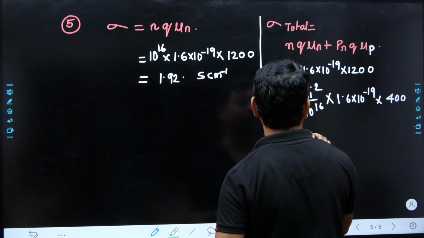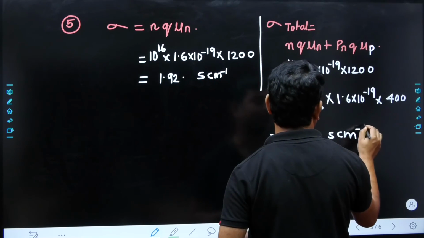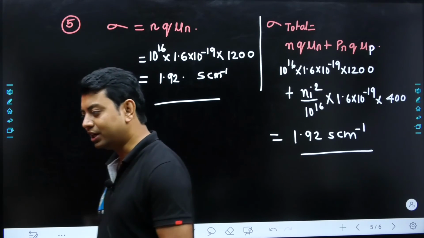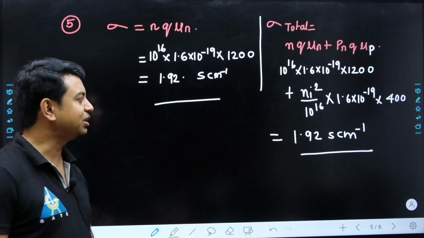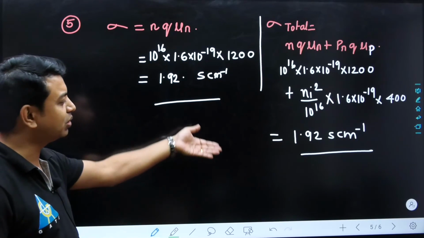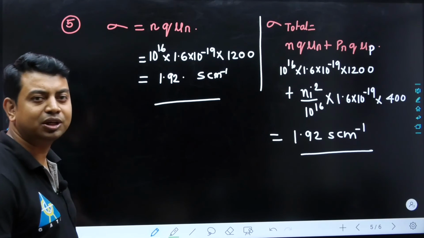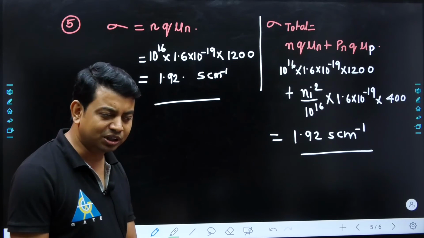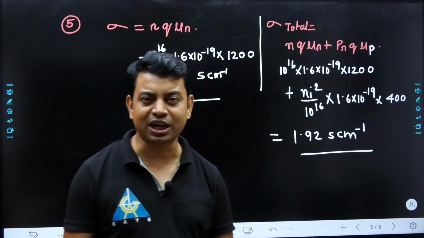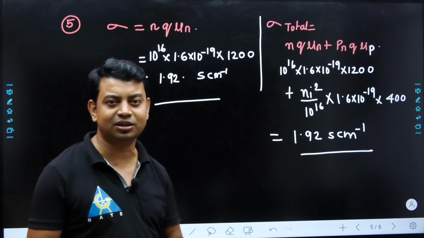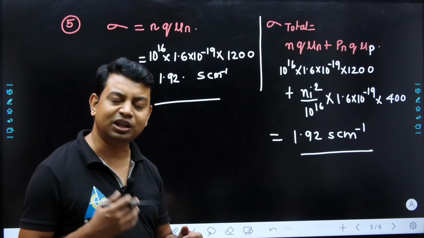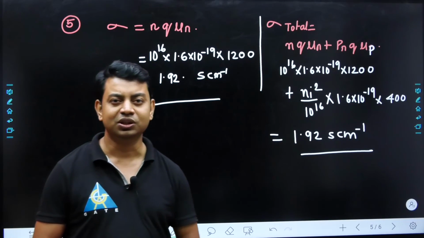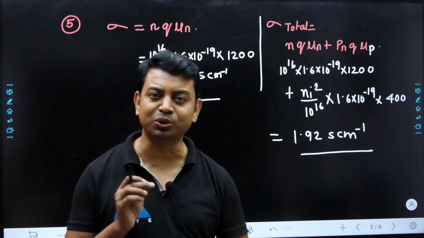Then again, if you calculate, we are going to get this particular parameter. So no doubt, whether we do this one or this one, we are going to get the same answer, and the answer is 1.92. So whether you follow this method or this method, whether you calculate the total conductivity or the conductivity due to electrons only, the result will be the same. So don't think that this particular parameter has to be memorized by heart and we do it in this way only. You can do your personal analysis for any of the questions and think twice before answering. So the analysis is important, not the solution.